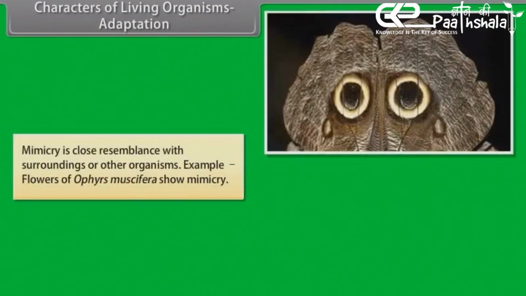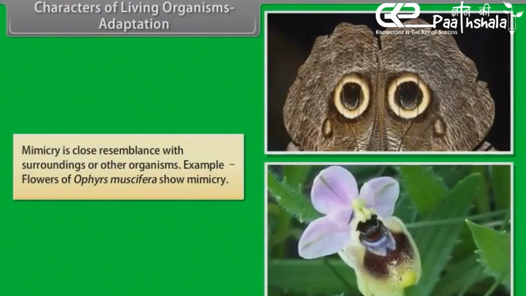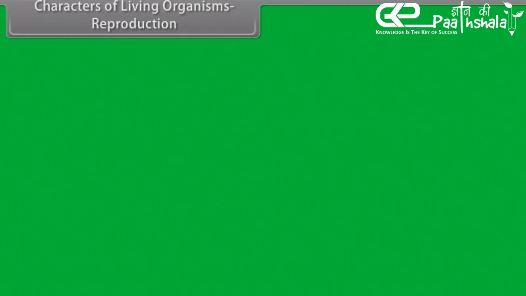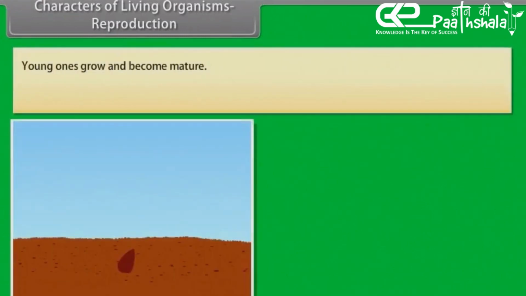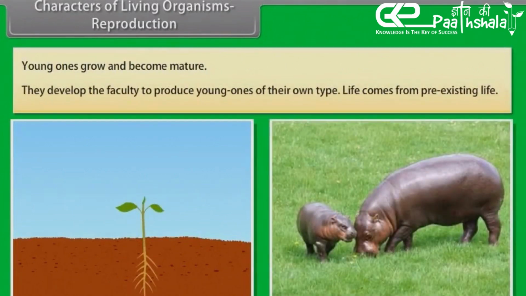Mimicry is close resemblance with surroundings or other organisms. Example: flowers of Ophrys muscifera show mimicry. Characters of living organisms: Reproduction. Young ones grow and become mature. They develop the faculty to produce young ones of their own type. Life comes from pre-existing life.